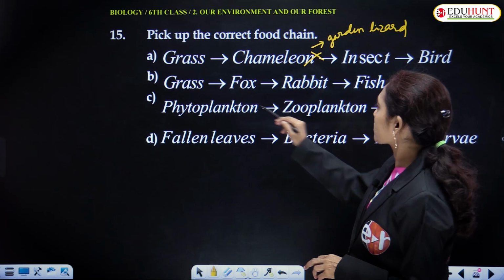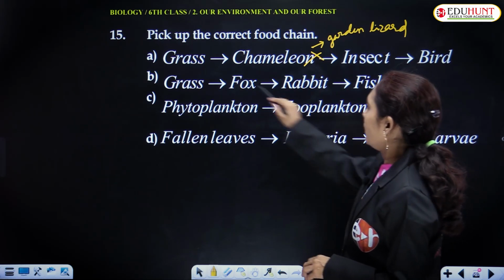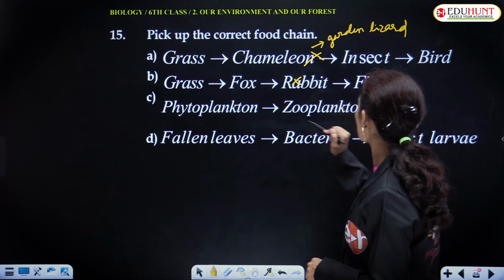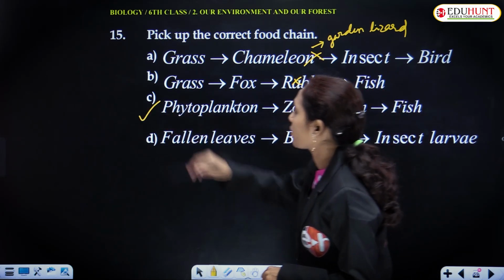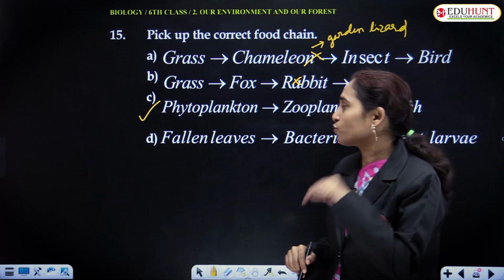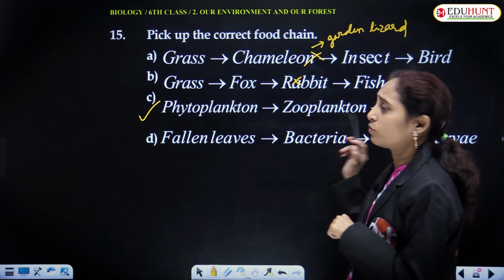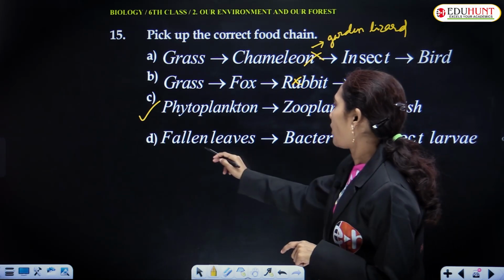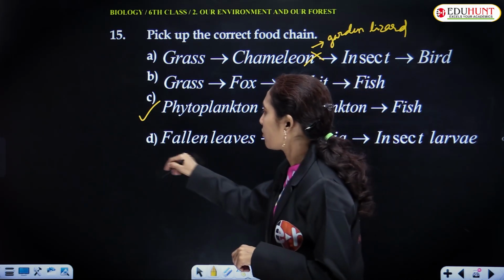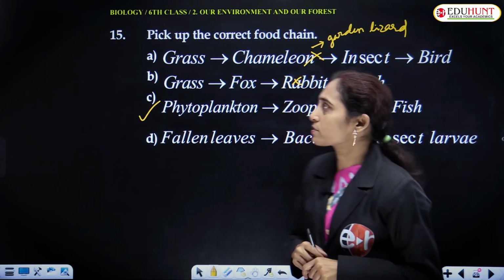Grass, fox, rabbit, fish. It is also wrong because fox cannot eat grass. Phytoplankton, zooplankton, fish. It is correct because phytoplankton serves as food for the zooplankton and zooplankton as food for fish. Fallen leaves, bacteria, insect larvae. It is also wrong. The correct option is C.